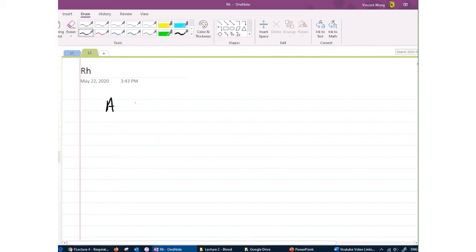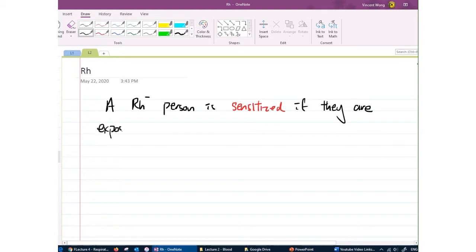So an Rh negative person is sensitized if they are exposed to Rh positive RBC.